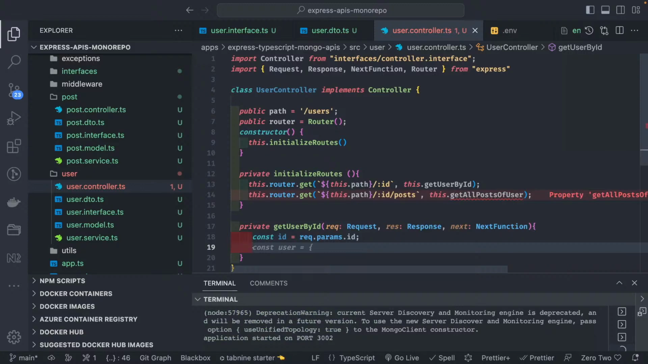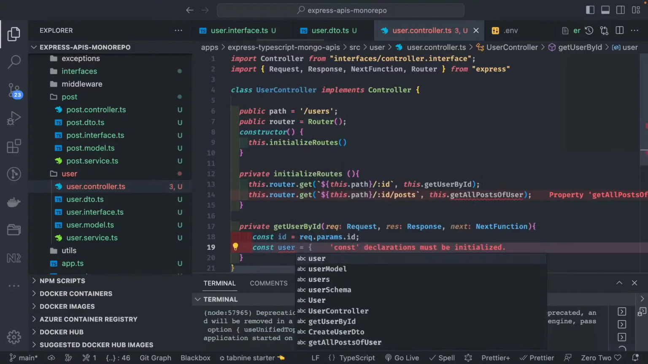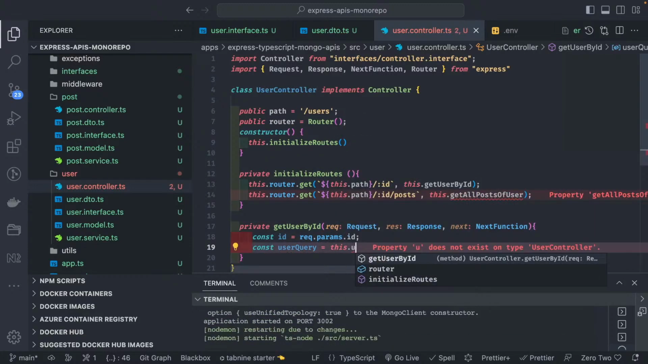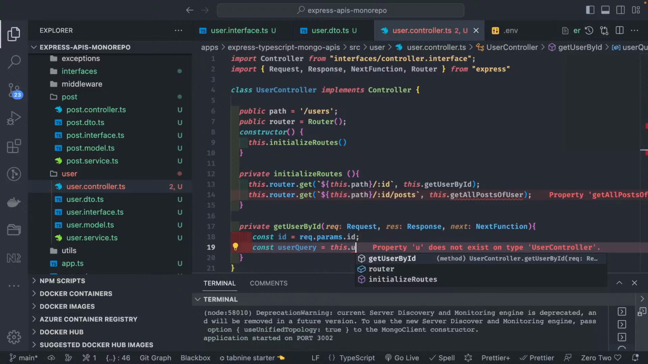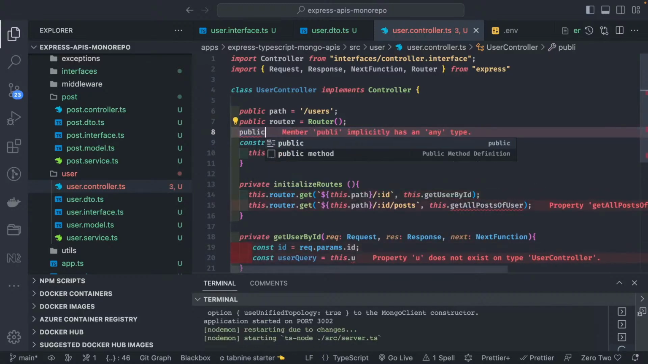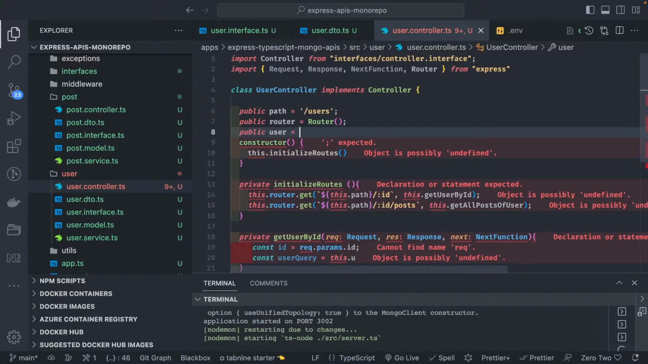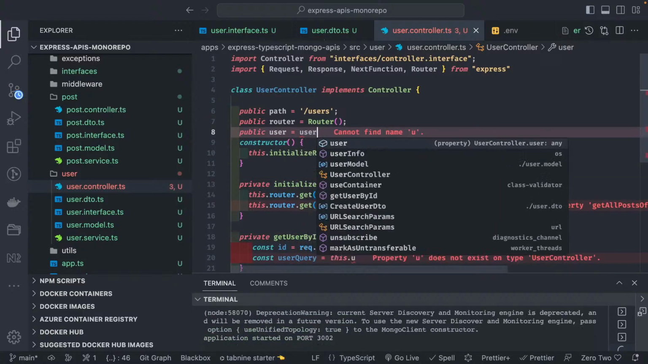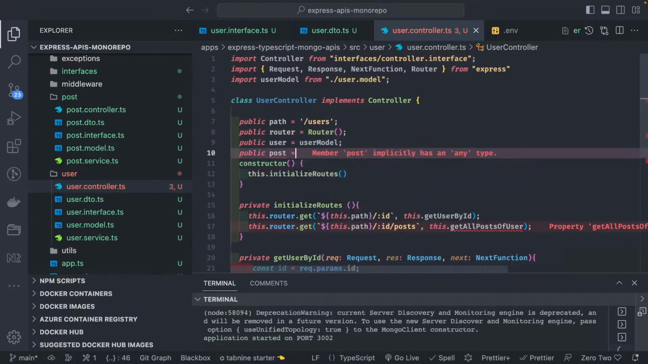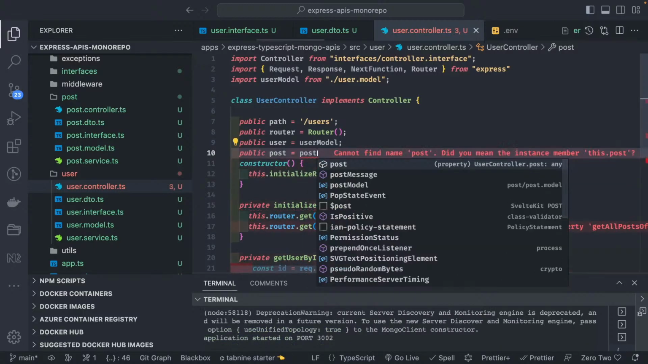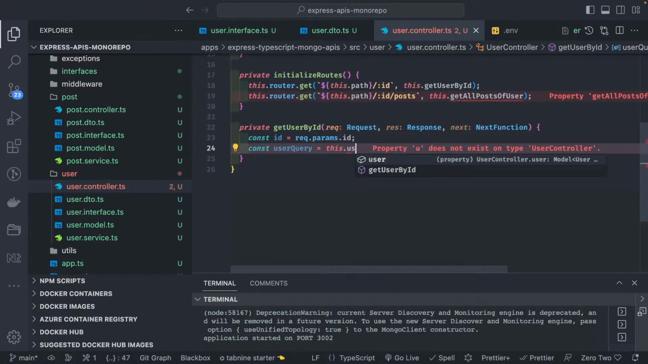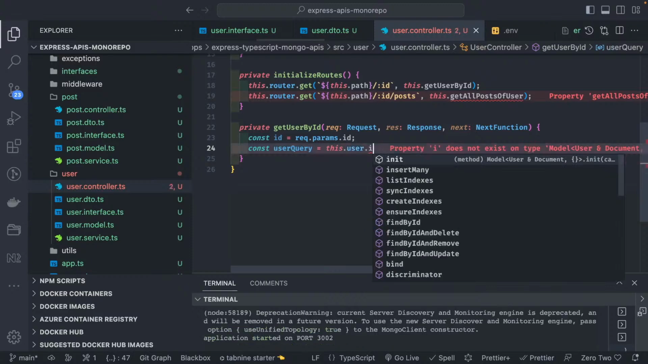And we are going to trigger the user query. How it looks is this.user.findById. So we also need to get the models, because we have database models, right? Here I will do something like this: public user equal to userModel. We need to import it. Public post, post model. This is how you can convert these functions into classes. Now you can access it using this.user.findById.